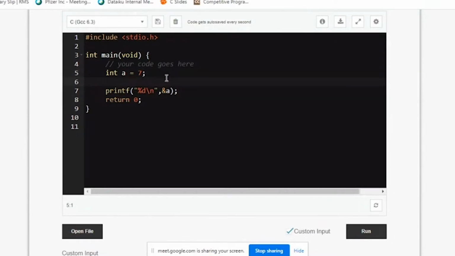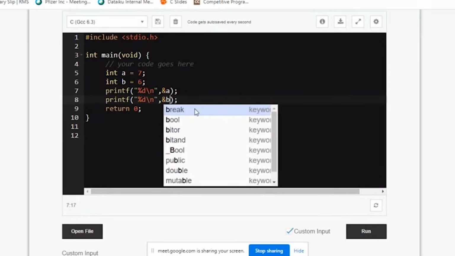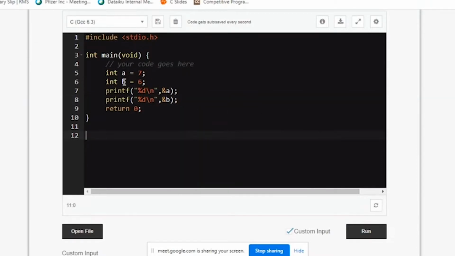And if I've used 2 different variables, so if I see here int b is equal to 6, and instead of a, I'll print here b. If you see, I have 2 variables a and b, and both are given values 7 and 6.